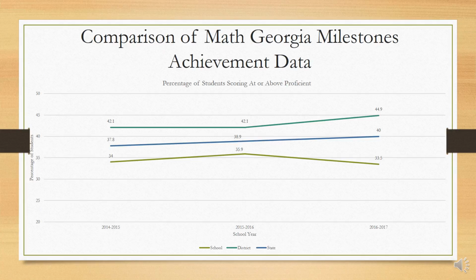When comparing our achievement data on the Math Georgia Milestones to the district and the state, you can see that our percentage of students who scored proficient or above is actually pretty similar to the district and the state. In this past school year, 33.5% of our students scored proficient or above on the Georgia Milestones, and 40% of the students in the district scored proficient or above. So that's only about a 6.5 difference. Compared to the state, where they scored 44.9% at or above proficient, it's about an 11% difference.